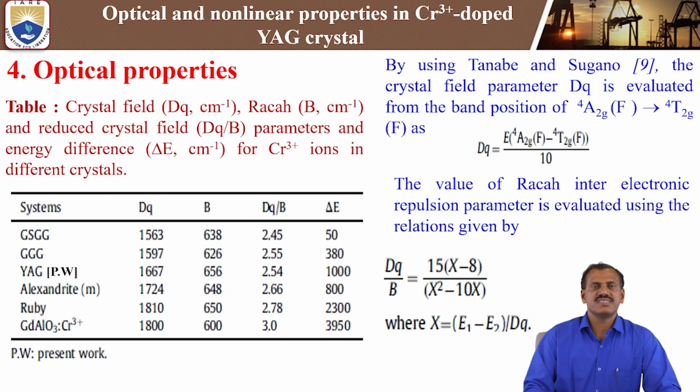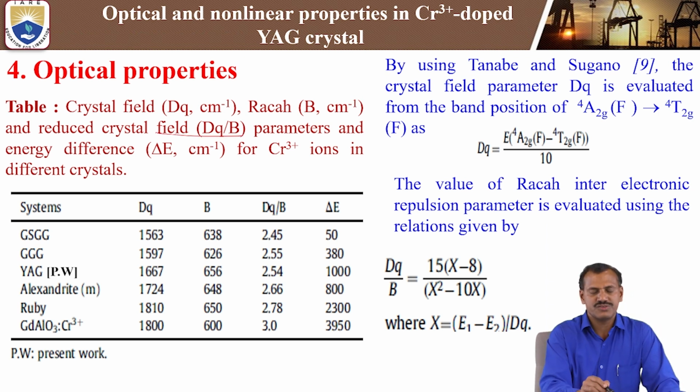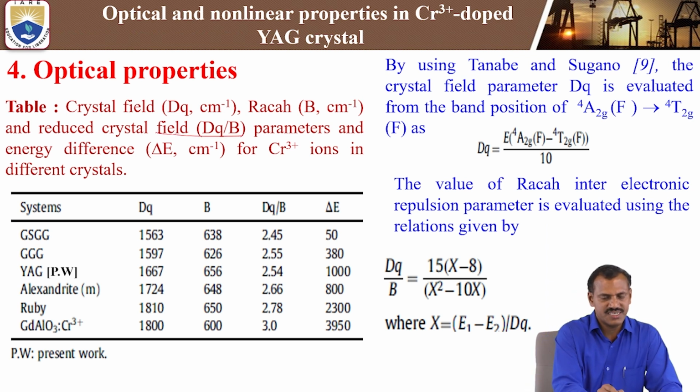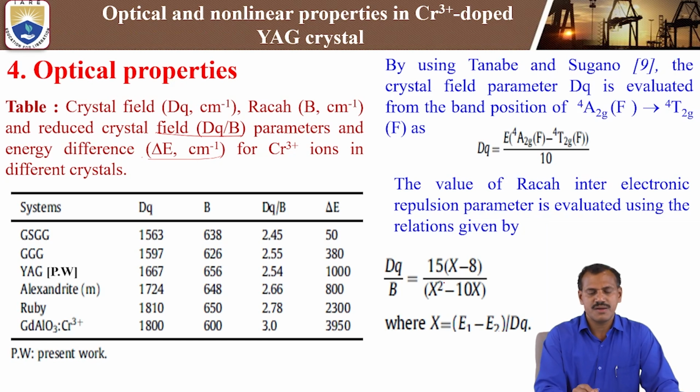Next, by using this optical absorption data only, we can calculate the crystal field parameter Dq, the Racah parameter B, and the reduced crystal field Dq/B. The energy difference delta E we have also calculated by using this data.